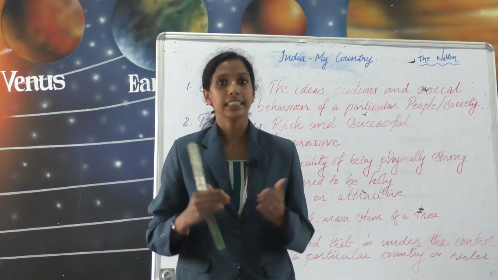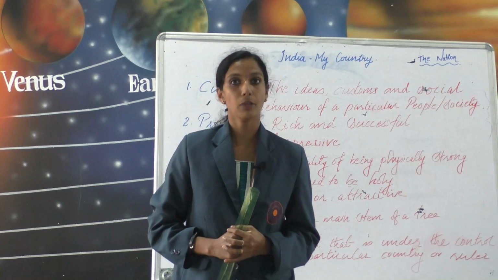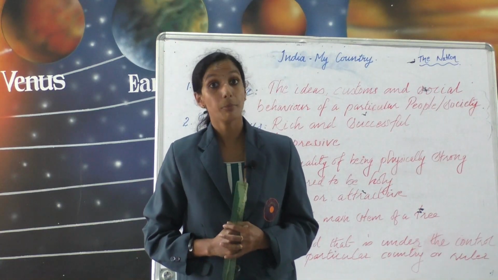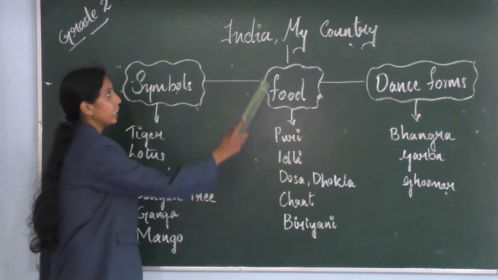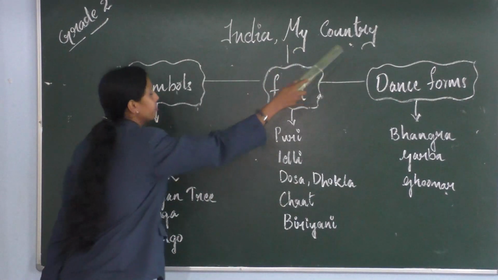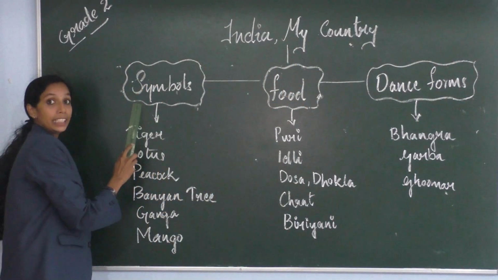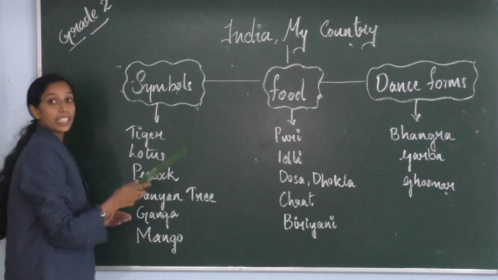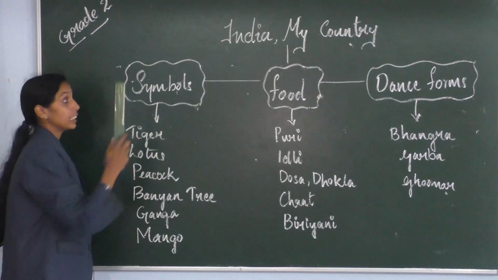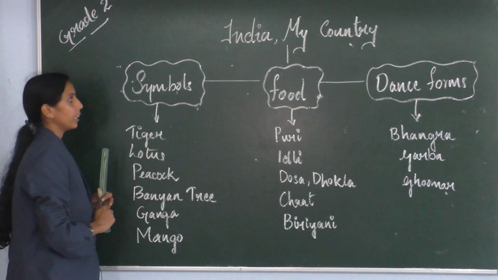So, let's check the main concept of the poem in the form of a mind map. India, my country. The poem states that India is a successful and culturally rich country.